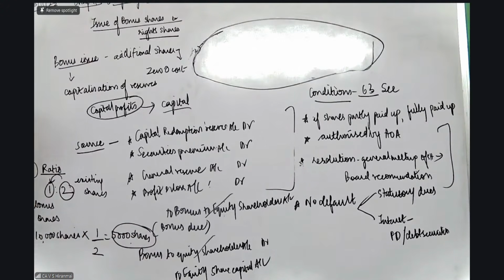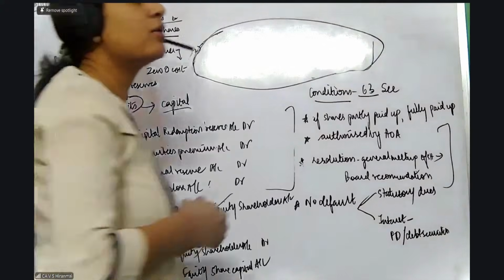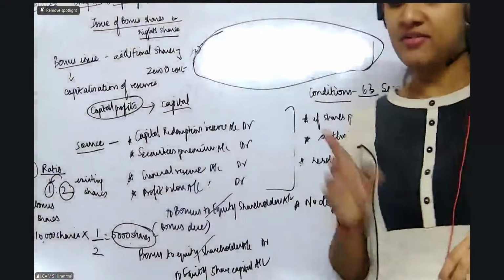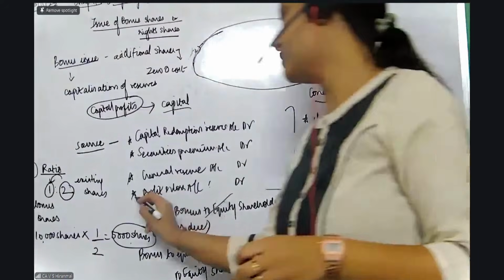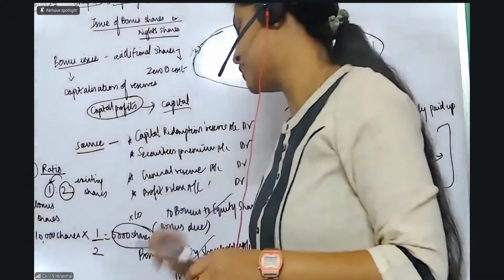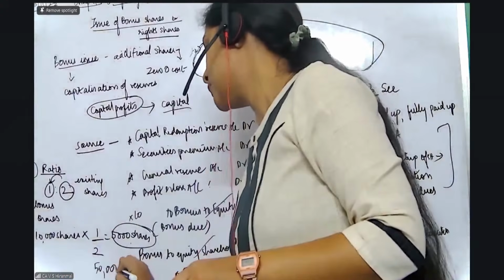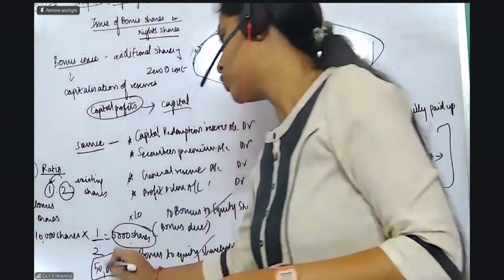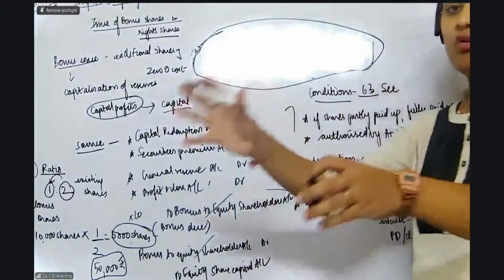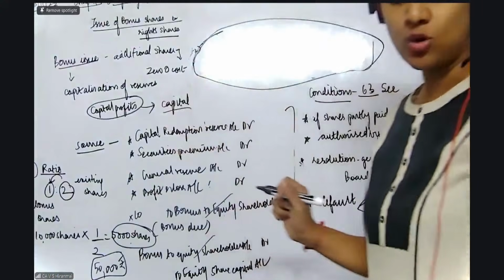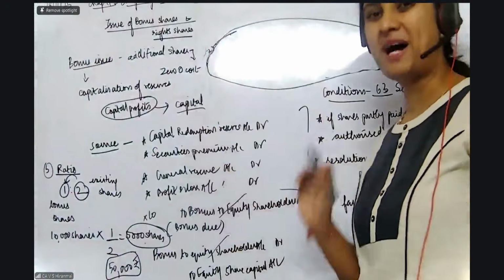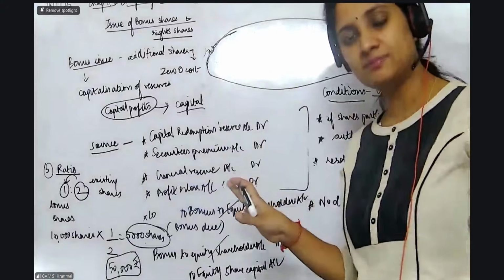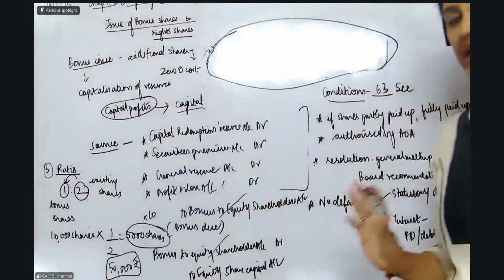Now, my dear students, 5,000 into face value always. Let us take it as 10 rupees. So 50,000 rupees is needed. In the question you will be given what reserves are available, and you have to take those reserves and pass the entries in this fashion. That's all. Clear everybody? Any doubts?